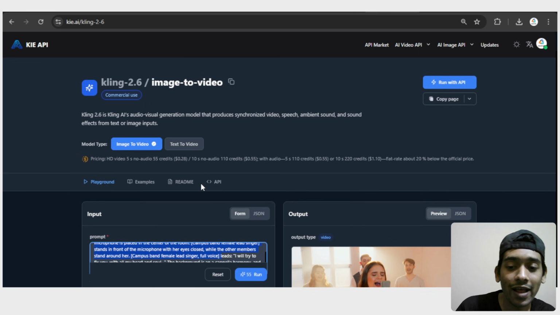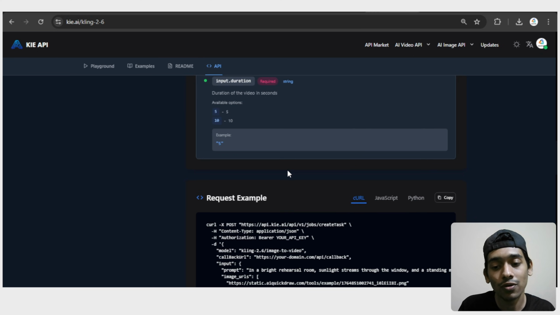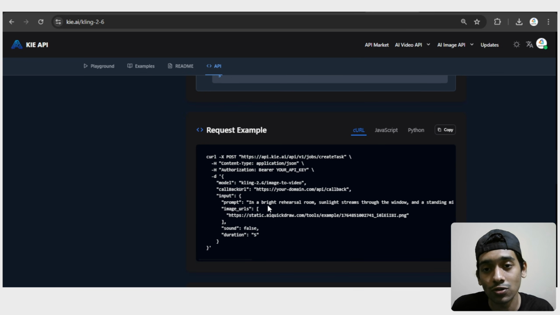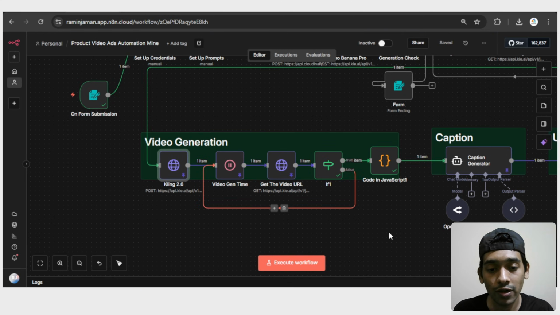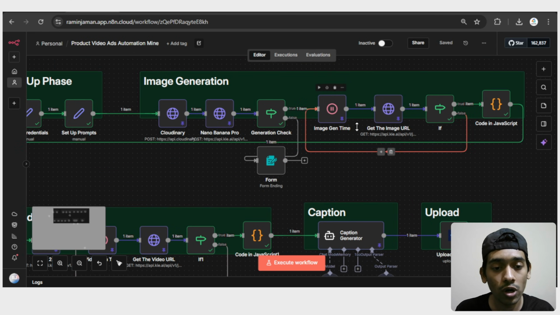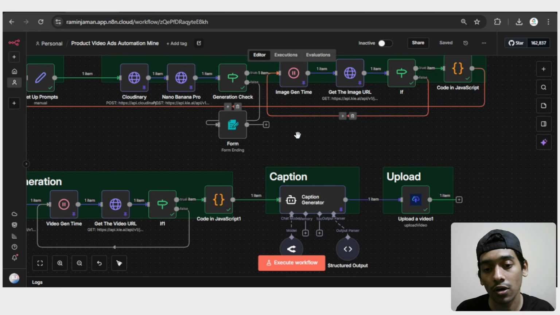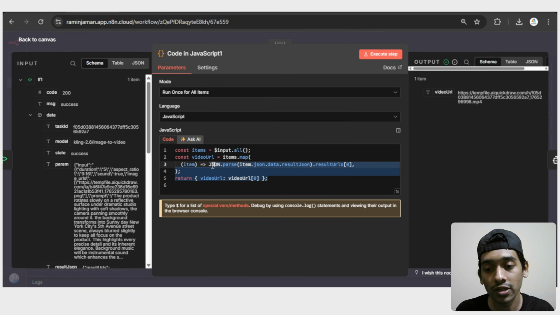And if you go to the API section, you can see a bunch of things in here. At the last, in the request example, you can understand what you have to do and how to set it up by yourself. It's very easy though. Then you go through these processes, and again we go with the same process. We're waiting here, then we get the video URL, the same way, using the task ID. Then at the last we're using a JavaScript code, which is like this, and through that we get the video URL.